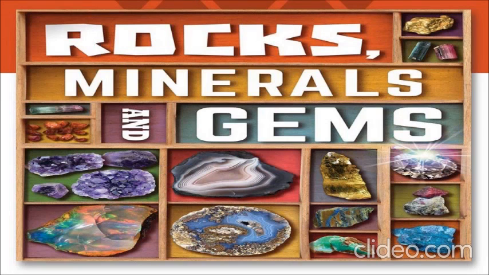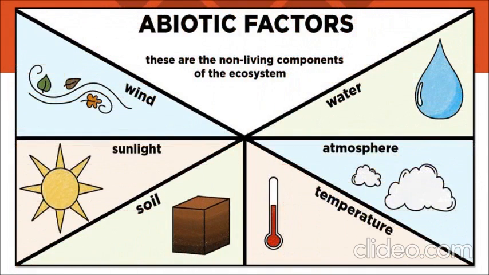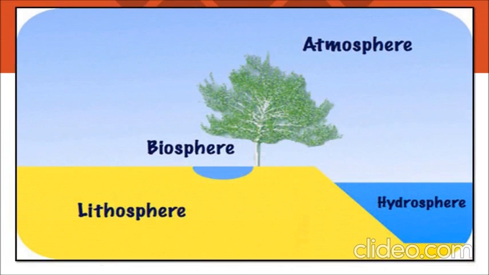Children, these resources are not dependent on biotic resources for their growth and survival. But biotic resources are completely dependent on abiotic resources for their growth and survival.